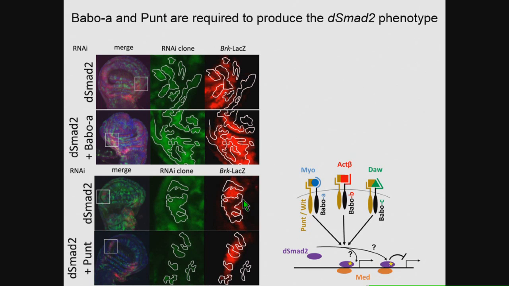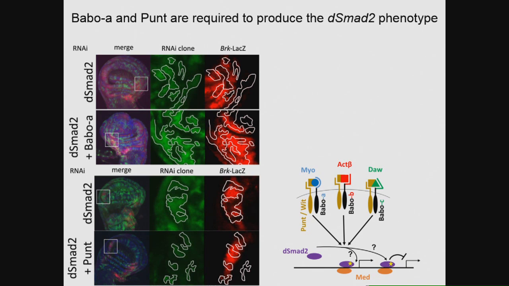This means that baboon A and PUNT are required for the ectopic brinker silencing that you see in these DSMAD2 RNAi clones. I did the double RNAi clones of DSMAD2 and WIT, which is the other type 2 receptor that could play a role in the disc, and the other 2 splice isoforms, but they did not show any difference compared to the DSMAD2 alone. So we reasoned that they're not required for silencing, and only baboon A and PUNT are the active receptors.